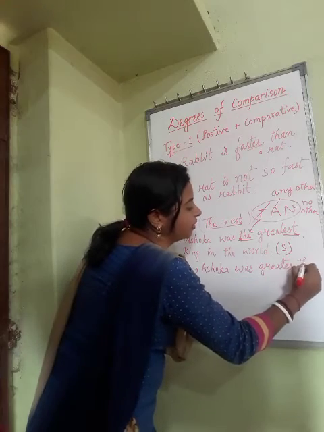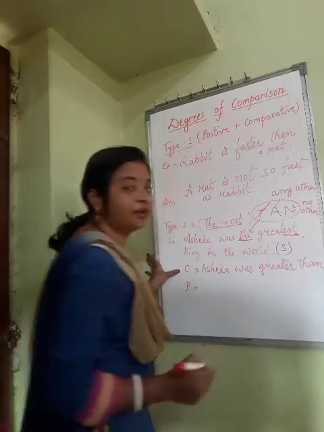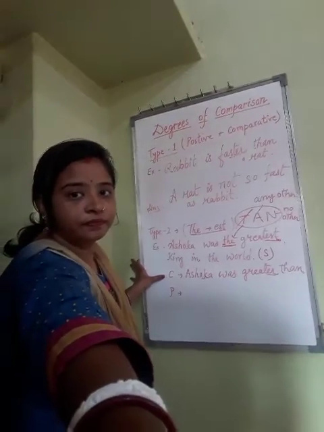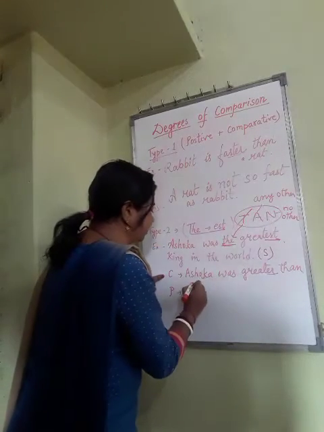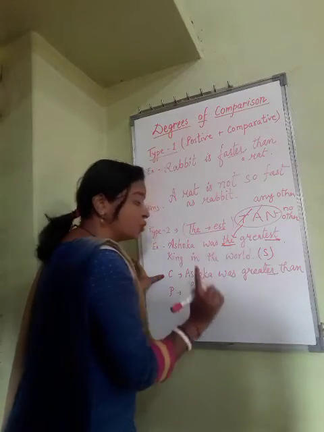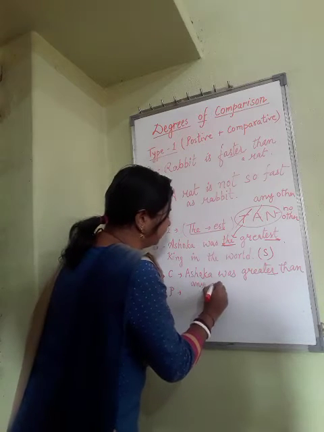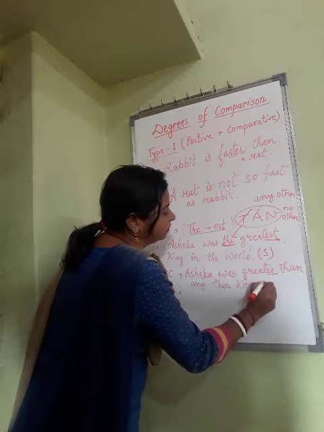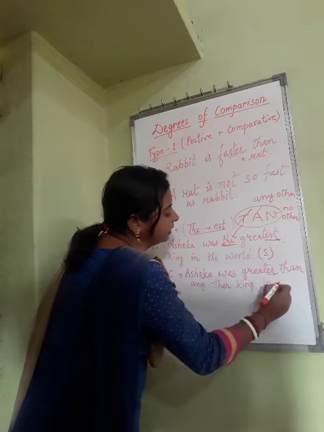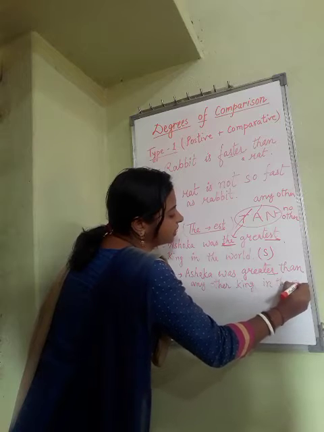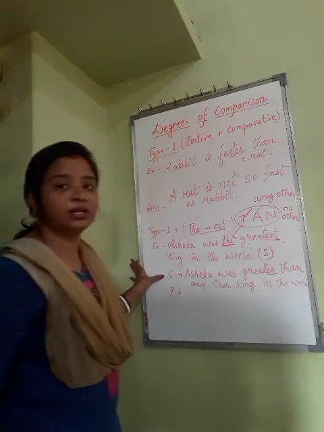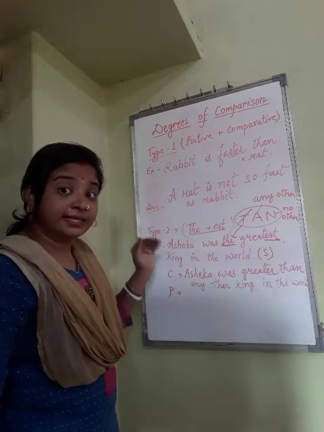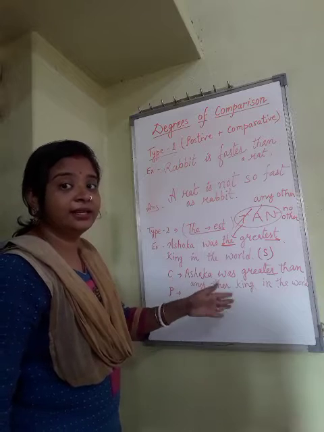Then we have to use, you already know that always after ER we have to use the word than. Ashoka was greater than any other king in the world. You have to use here any other. So Ashoka is the greatest king in the world. Comparative degree will be: Ashoka is greater than any other king in the world.